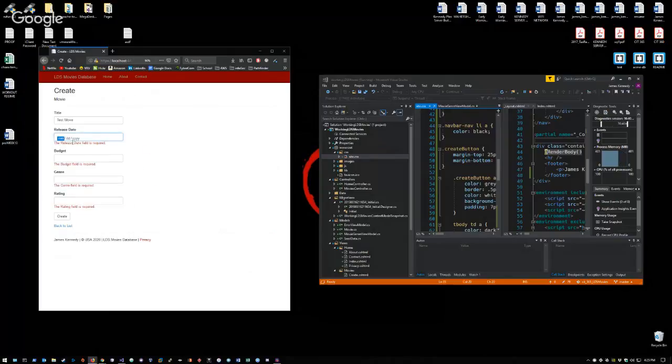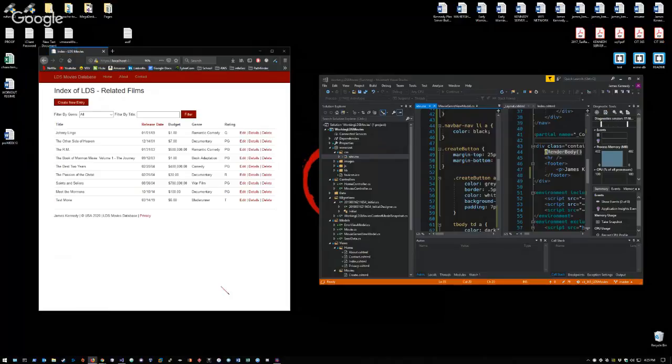We can see that when we try to create it and the form fields are not filled out, we receive an error. Red messages appear telling us exactly what fields are required. This is thanks to our validation, which we input. Now, because this is a date field, we can just say that it was released then with a budget of $6 in the genre of Blade Runner, because it's its own genre, and it's going to be a rating of T for teen, I guess. I don't know. Let's create it, though. And we see here that we have test movie.